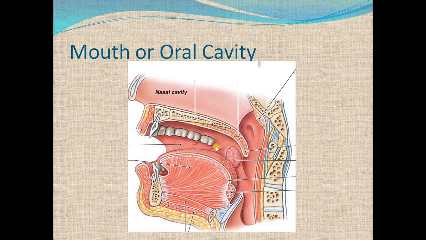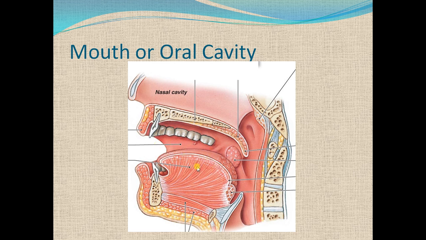This oral cavity digestive juice is called saliva. Inside the saliva there is an enzyme, and that enzyme is called salivary amylase. Salivary amylase enzyme takes action on starch and converts it into the smaller molecule that is called glucose.